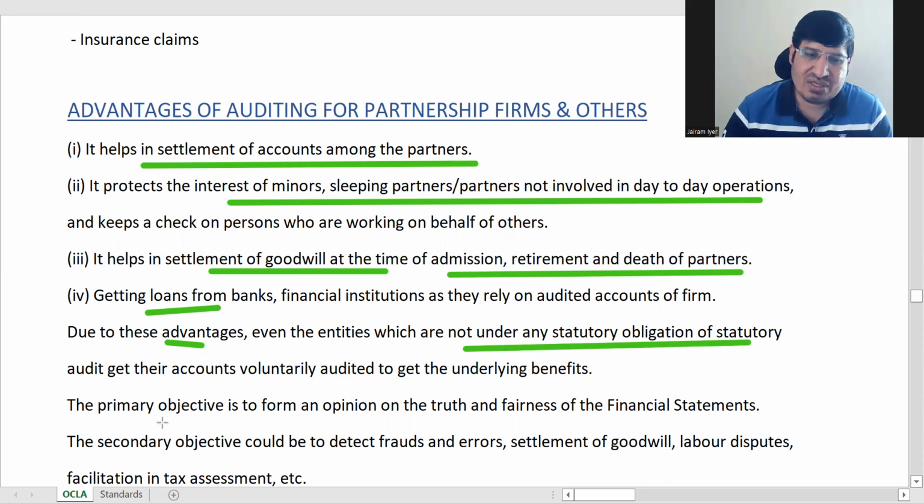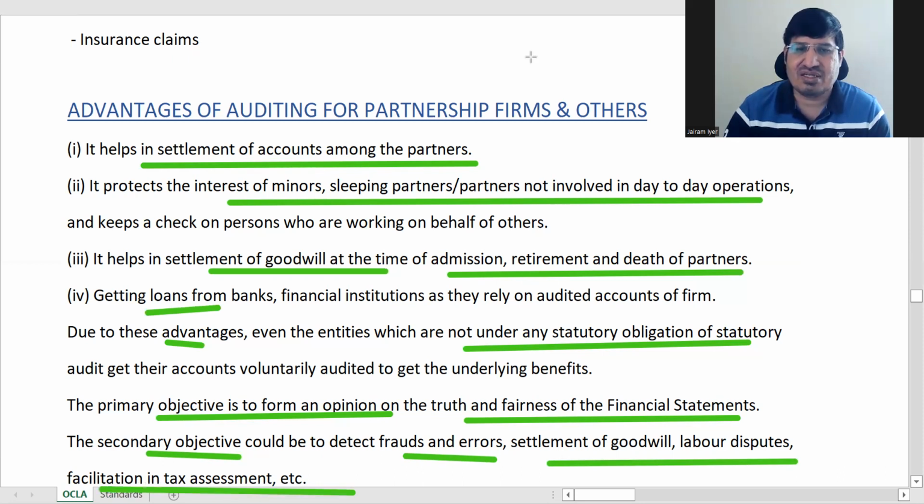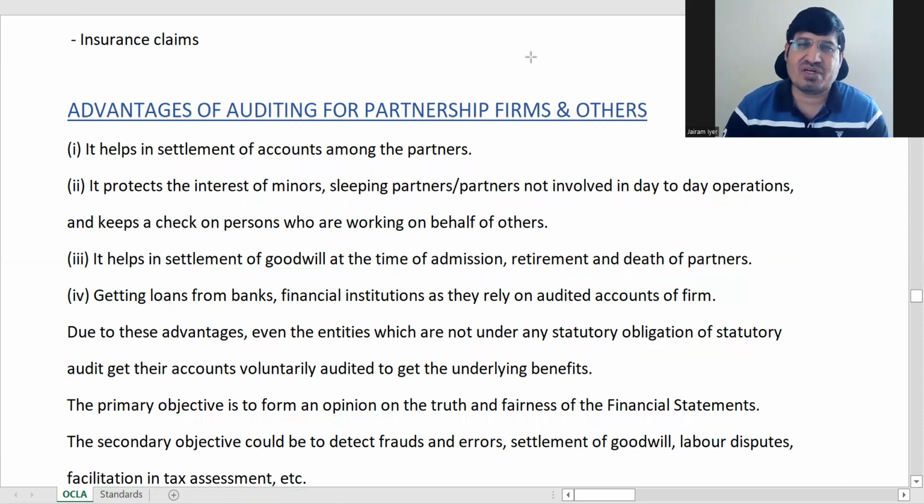So what is the primary objective? The primary objective is to form an opinion on the truth and fairness of the financial statements. True and fair view was the primary. Secondary objective was to detect errors and frauds, settling of goodwill, labor disputes, etc. This is auditing.